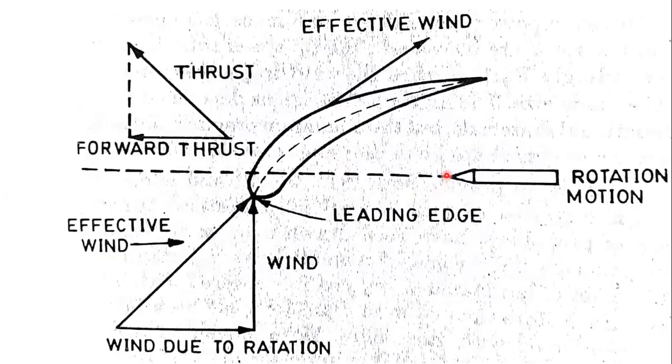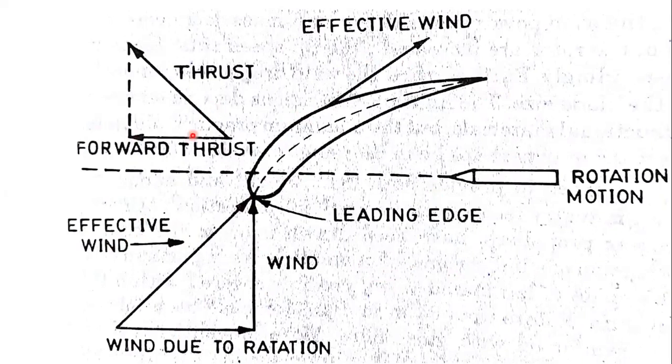Next one, this is the windmill blade as an airfoil. Here we can see the forces. This is the effective wind direction. This is the leading edge or root, and this is the tip, and this is the rotation motion like this.